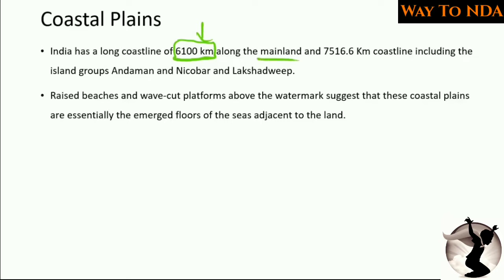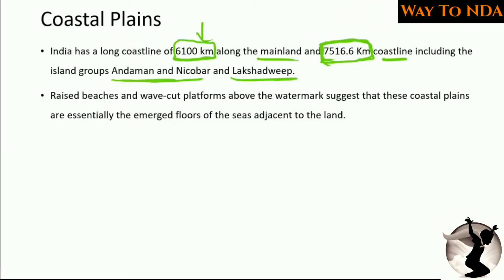But if you consider the Andaman and Nicobar Islands and Lakshadweep also, because these are India's territories, if you count them, you will get around 7516 kilometers. You do not need to remember the 0.6; if you remember the round figure, it is okay. So this is the total coastline of India if you consider Andaman and Nicobar and Lakshadweep also.